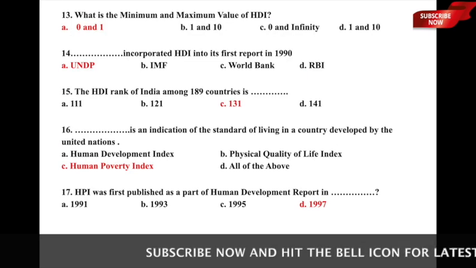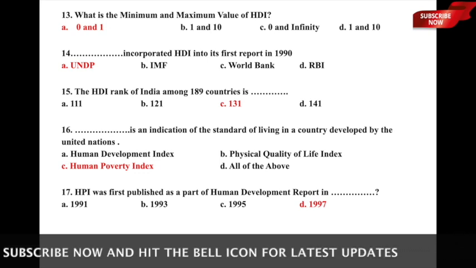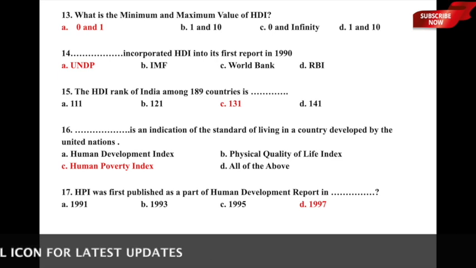Let us now move to question number 13. What is the minimum and maximum value of HDI? Very obvious question. The options are A, 0 and 1, B, 0 and 10, C, 0 and infinity, and D, 1 and 10.